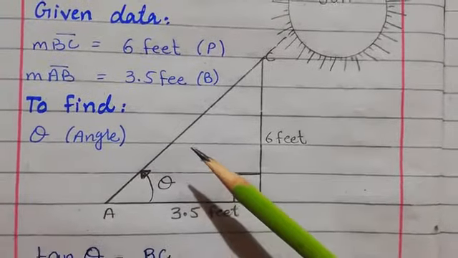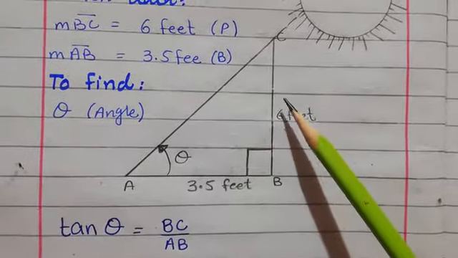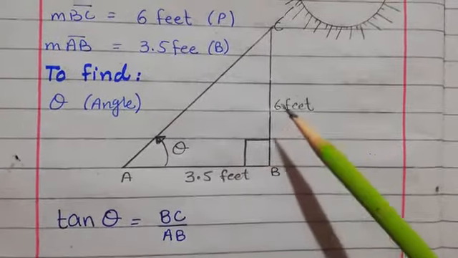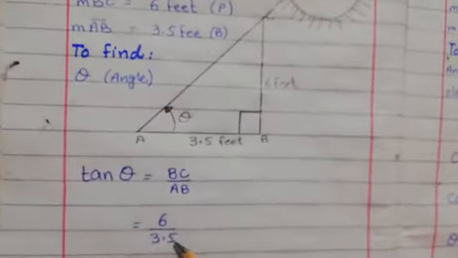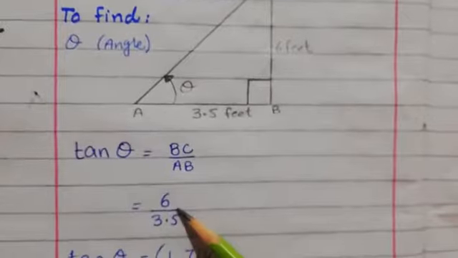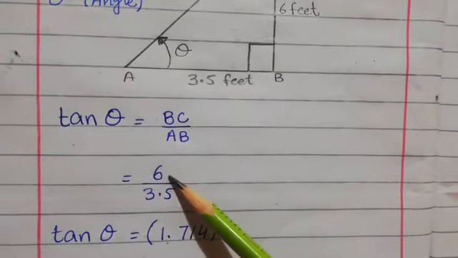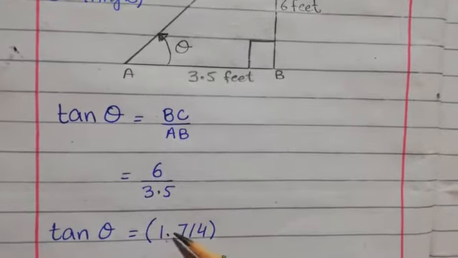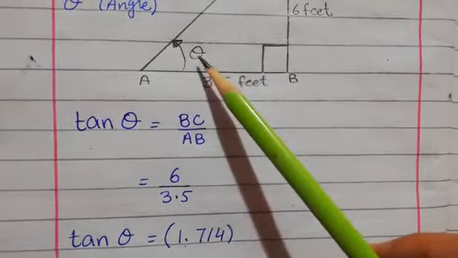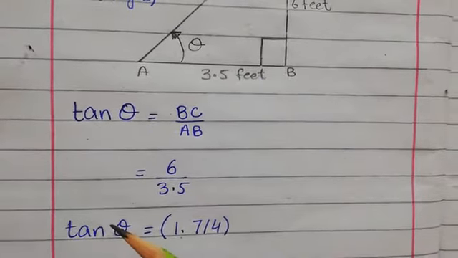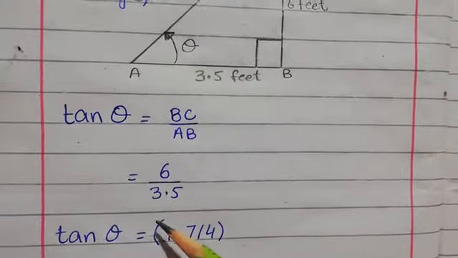So we have another ratio which is known as tan theta, and tan theta is the perpendicular over base. If we put the value, tan theta equals 6 by 3.5, you know that we can solve this. First of all we will divide 6 by 3.5, we will get the answer 1.714. But remember one thing, we will find angle theta. So what we will do? We will take the inverse of tan on both sides.